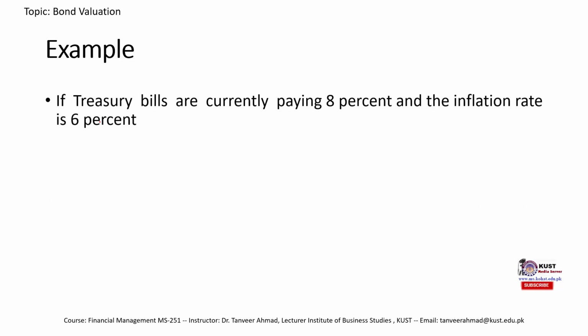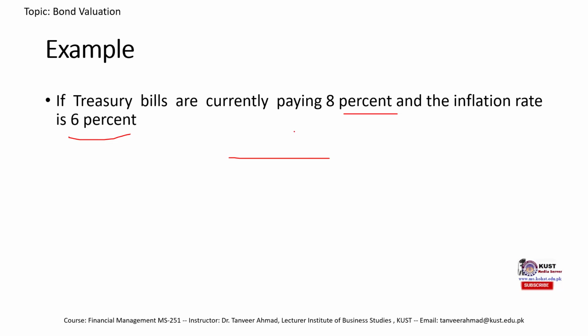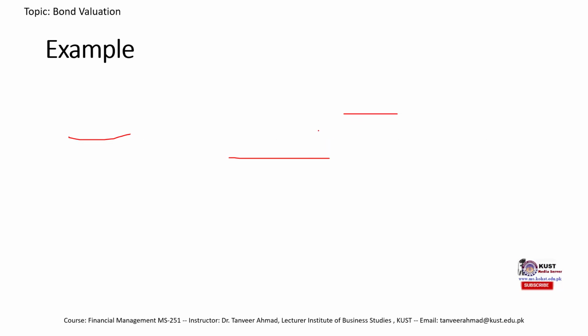So there is a second example. If treasury bills are currently paying 8%, this is nominal, and the inflation rate is 6%, what is the approximate real interest rate? In this case, you do not need to find the nominal interest rate. The nominal is already given, it is 8%.